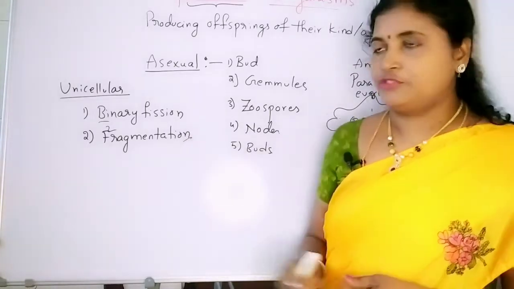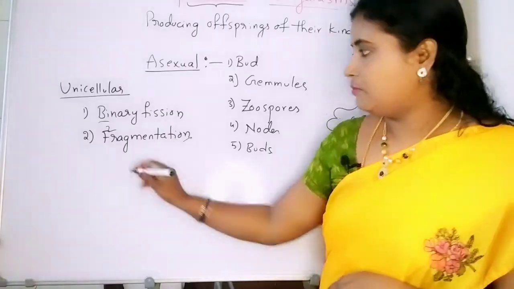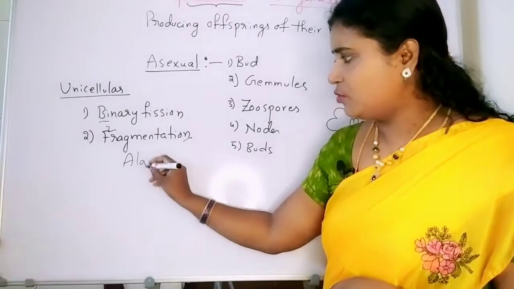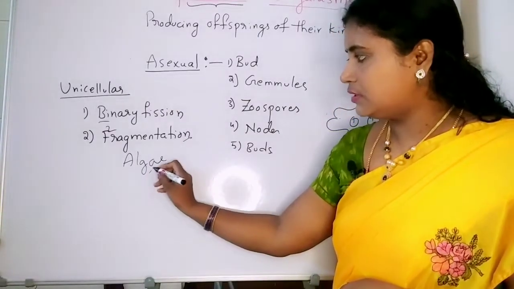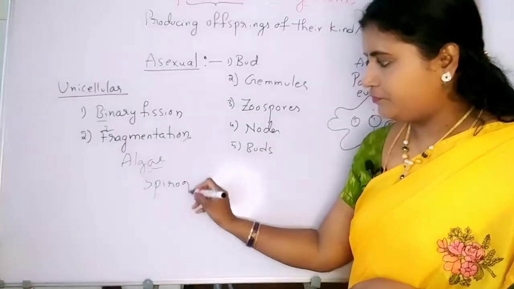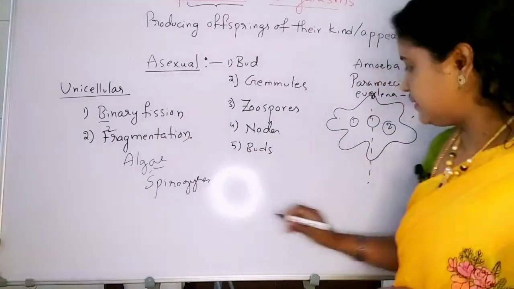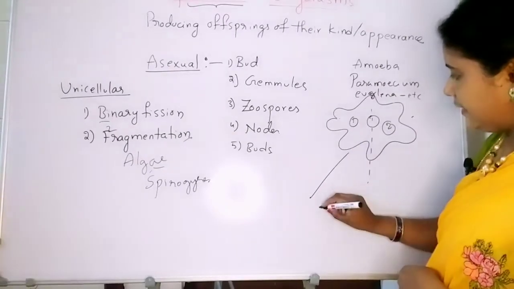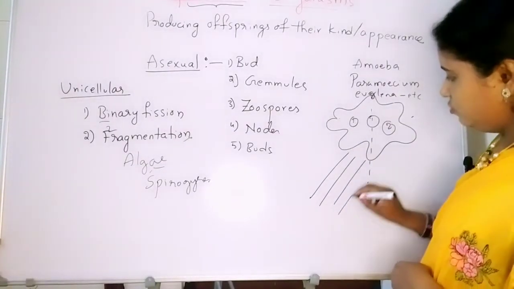Then fragmentation: maximum in algae, here Spirogyra. Spirogyra structures look like strands.